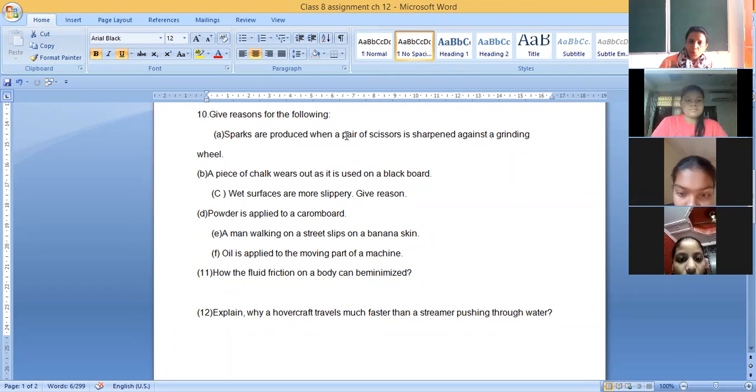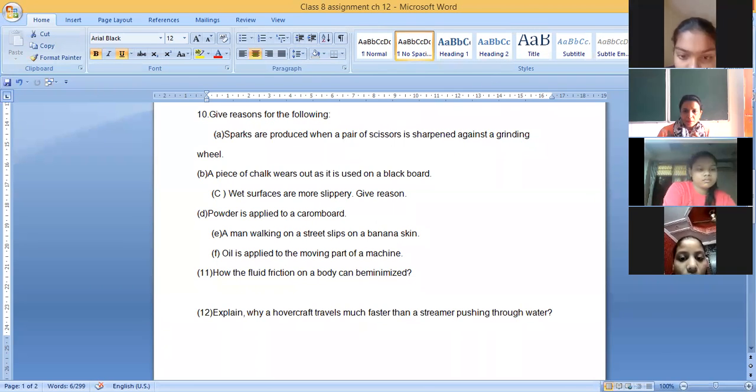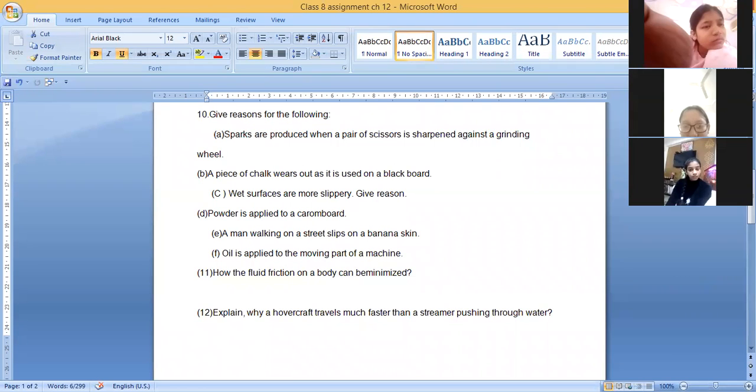Wet surfaces are more slippery. Aryan Singh, Arav Sehgal, Prateksha. Wet surfaces, आपने देखा, wet surfaces are more slippery. Why is it so? If the water is on the floor, simply you can see that it becomes more slippery. Banana peel also, we slip from the banana peel. What is the reason? Slippery क्यों हो जाता है?